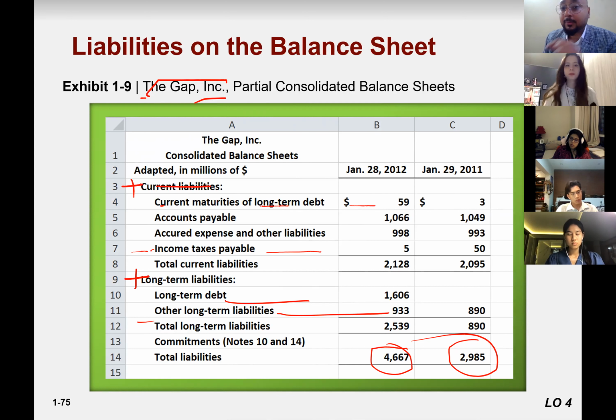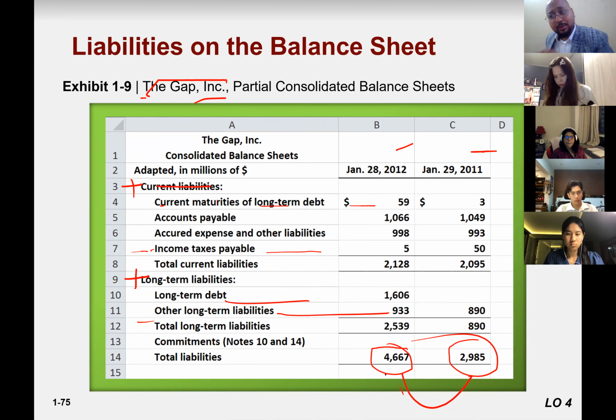So you can also compare from 2012 to 2011. What is the new year? 2012. What is the old year? 2011. So your liabilities are increased. Is it good for you or bad for you? Anyone? Your total liabilities are increased this year in 2012. Is it good or is it bad? Bad.